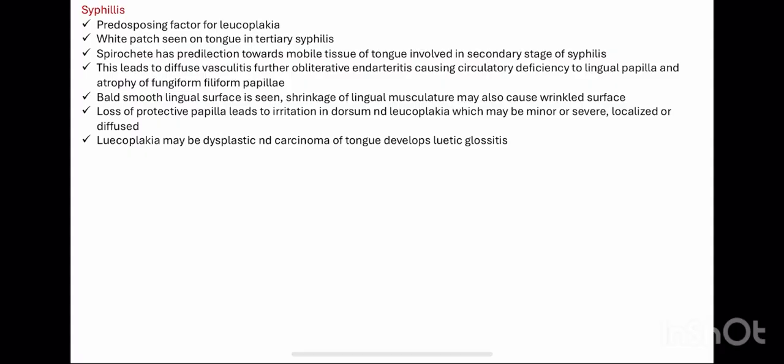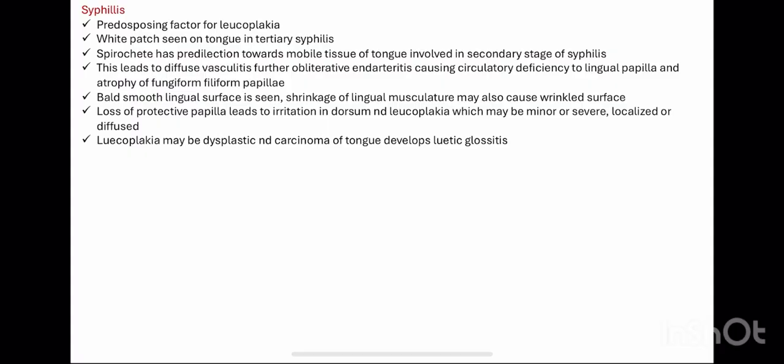So what happens is the spirochete, the pathogen, has a predilection towards the mobile tissue of the tongue, involved in the secondary stage of syphilis. So diffuse vasculitis is happening in this case. A bald, smooth lingual surface is seen. Shrinkage of lingual musculature may also cause a smooth lingual surface.